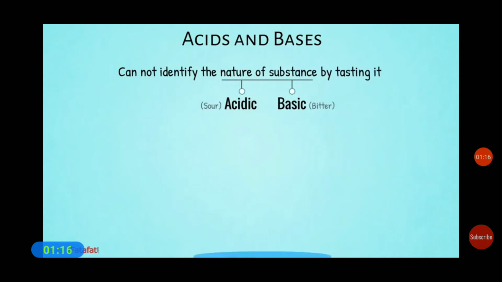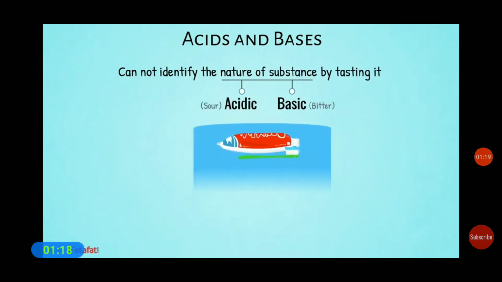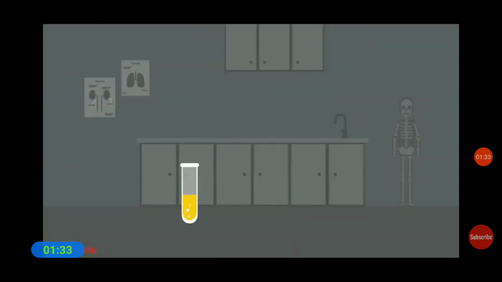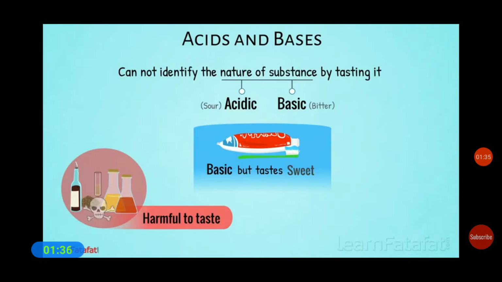So children, sometimes we cannot identify the nature of a substance by taste. Sour and basic, that is acidic and basic, it is not possible to tell by taste. Why? For example, by tasting things we cannot find out whether the given substance is acidic or basic.